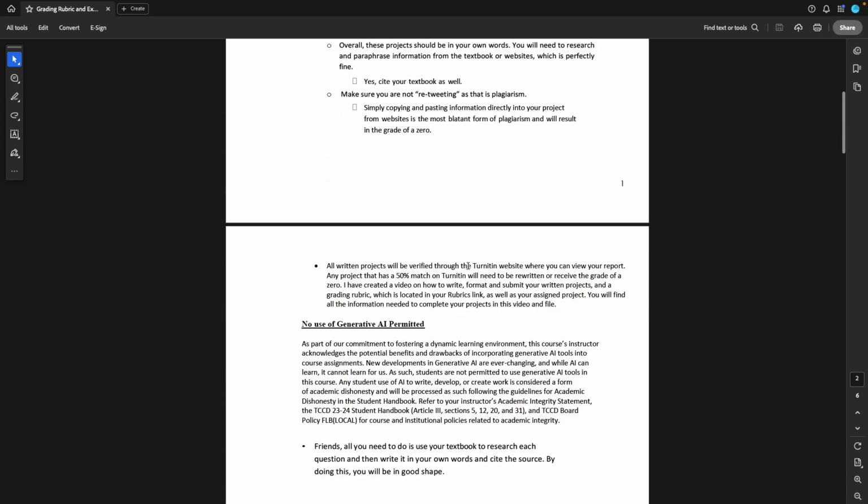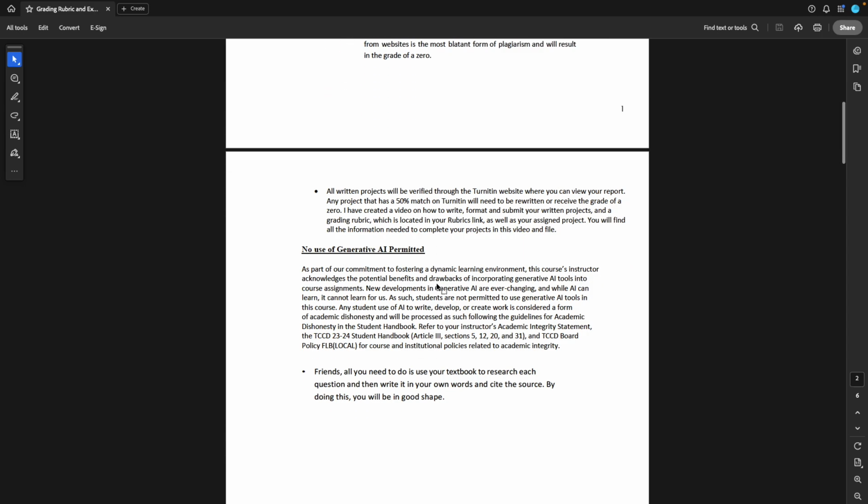Here we are right here. It's going to go to the Turnitin website. That's not the final say, but if you're finding a 50% match in Turnitin, then you know that's bad. It really is. I have a separate video of how to get your Turnitin report. You don't have to log in or create an account or watch that video, and it will show you what it is. Friends, this is in your syllabus.